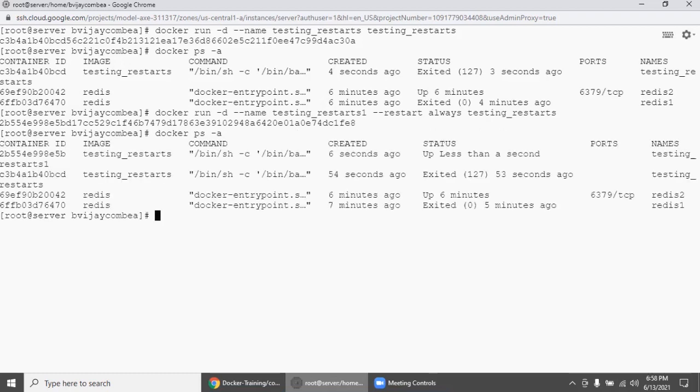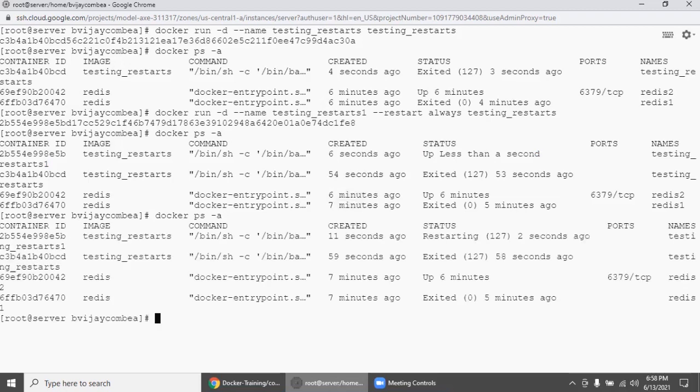Let's check what will happen. See here, up less than a second, restarting. The same image we created earlier, we have created again now, the only difference is the policy is also added, restart always. See here, it will keep on restarting.